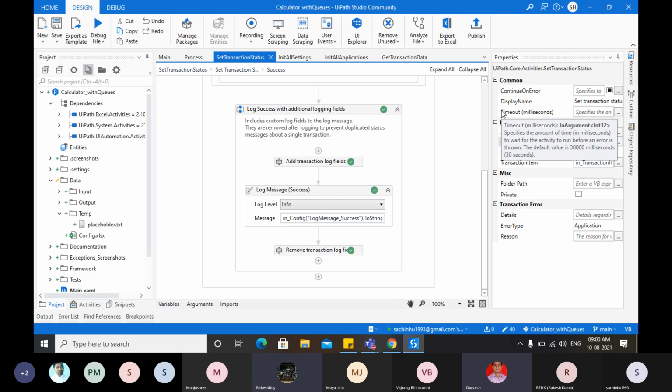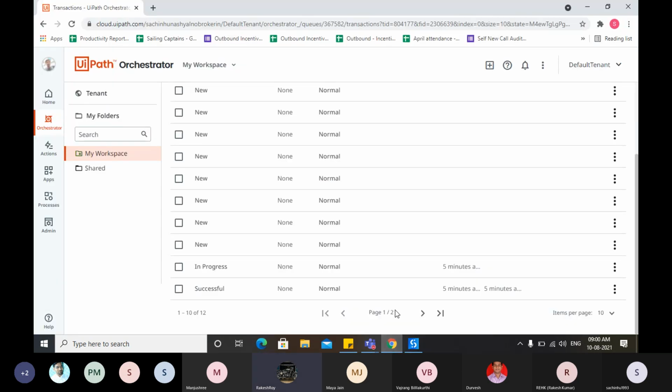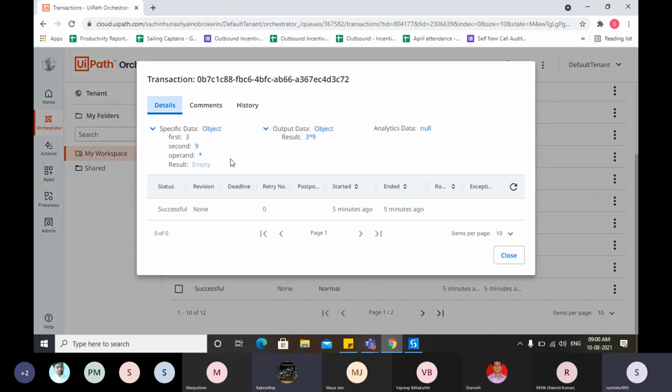If you go to the queue, for example 3 plus 4, in the output, when you go and see, it is saved as an object. Open the successful one. See the output data. It is an object only.